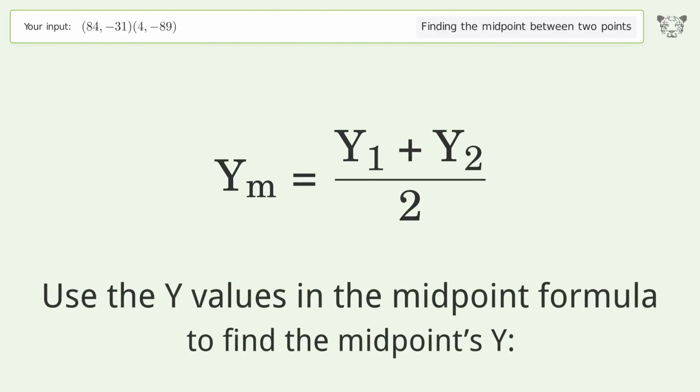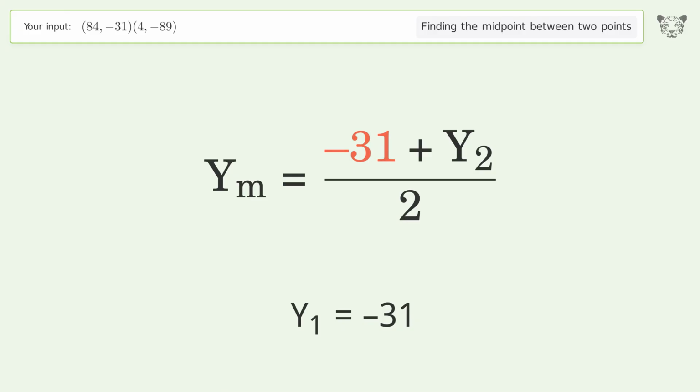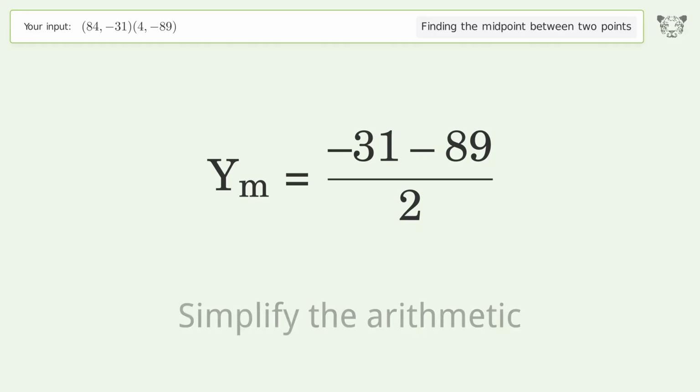Use the y values in the midpoint formula to find the midpoint's y. y1 equals negative 31. y2 equals negative 89. Simplify the arithmetic.